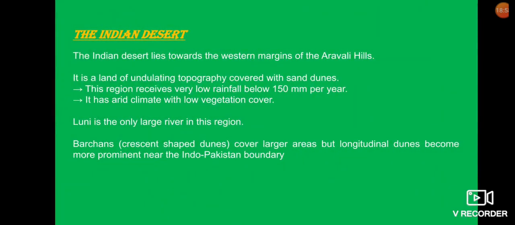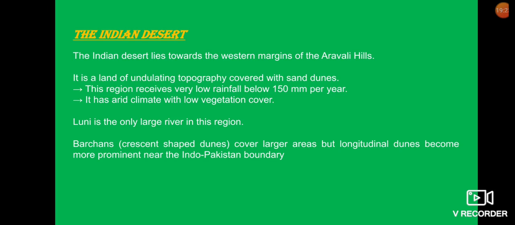Next comes the Indian desert. The Indian desert lies towards the western margins of the Aravalli Hills. It is a land of undulating topography covered with sand dunes, and this region receives very low rainfall, below 150 mm per year. It has an arid climate with low vegetation cover.